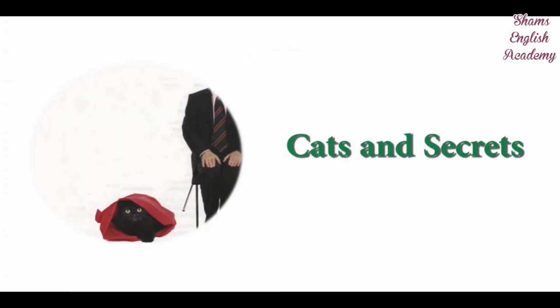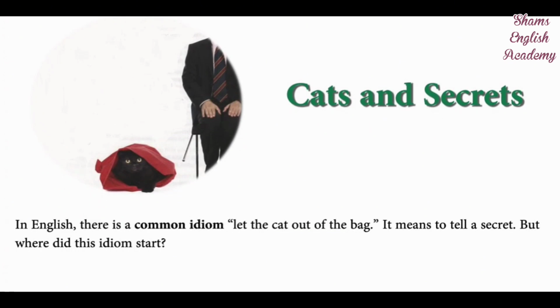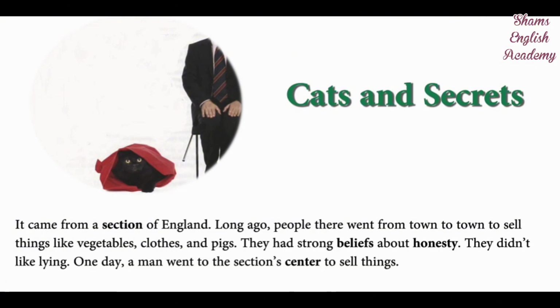Cats and secrets. In English, there is a common idiom, let the cat out of the bag. It means to tell a secret. But where did this idiom start? It came from a section of England. Long ago, people there went from town to sell things like vegetables, clothes, and pigs. They had strong beliefs about honesty.